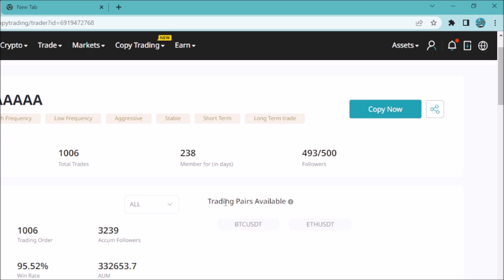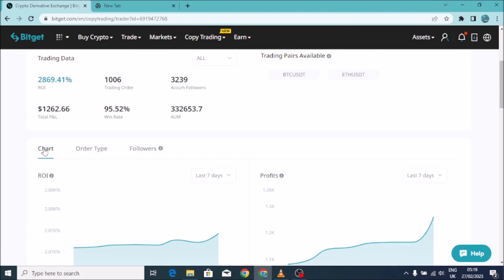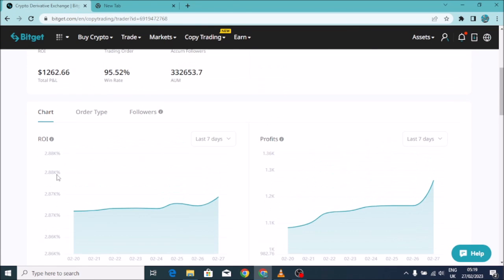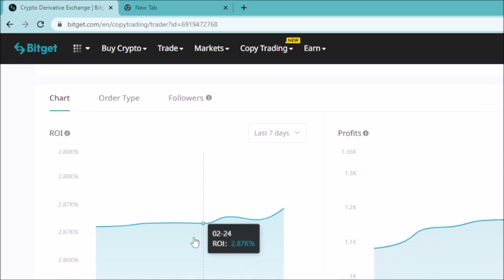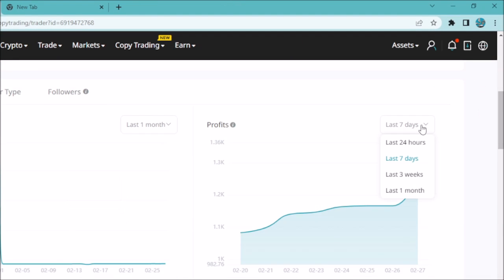So here you're going to see the trading pairs available. This person is trading pairs, so it means this person trades only BTC and Ethereum, as you can see here. So this is how this person trades. So when you come here, these are the charts. So when you come and select here, these are the charts, but as we said, we go for as long a time as possible. So when you reach here and you select, of course, 1 month, so even this one you can go for 1 month.